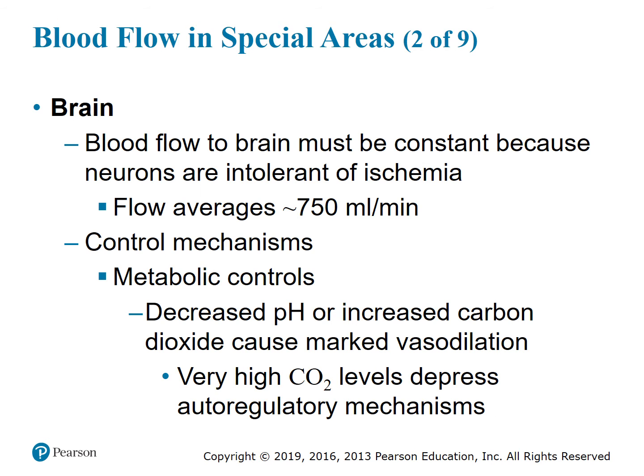Another special area is the brain. Blood flow to the brain must be constant because neurons are intolerant of ischemia. Flow averages about 750 milliliters per minute. The control mechanisms are metabolic controls: a decreased pH or an increased CO2 causes marked vasodilation. Very high CO2 levels depress the autoregulatory mechanisms.